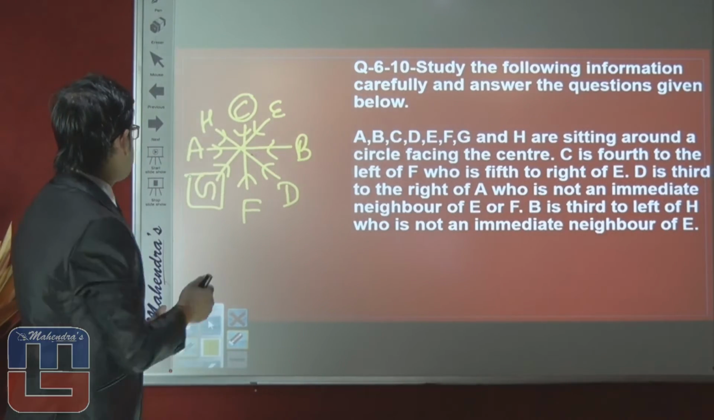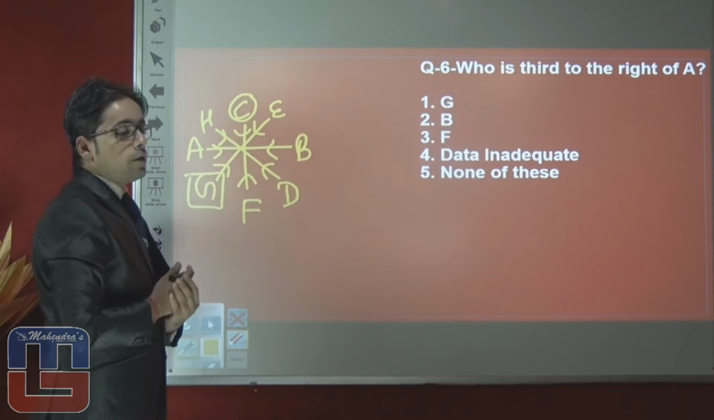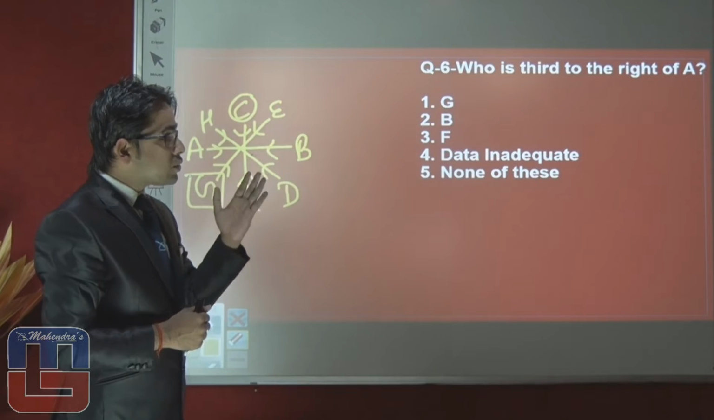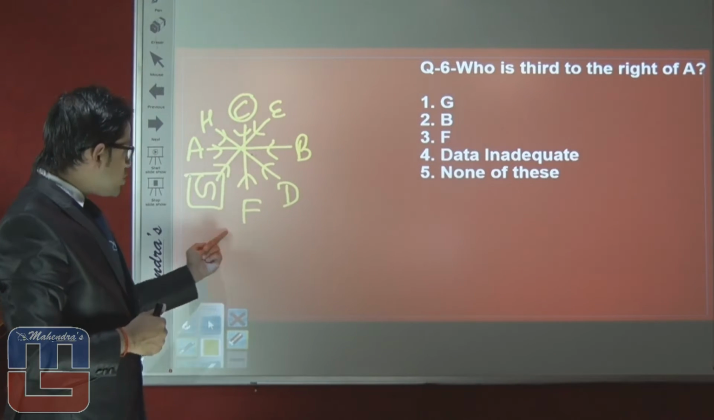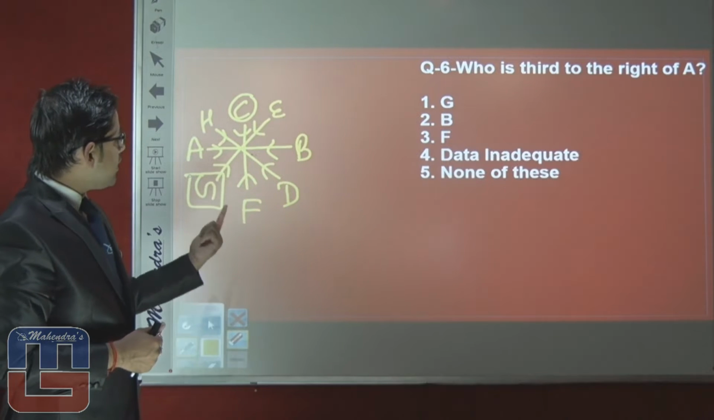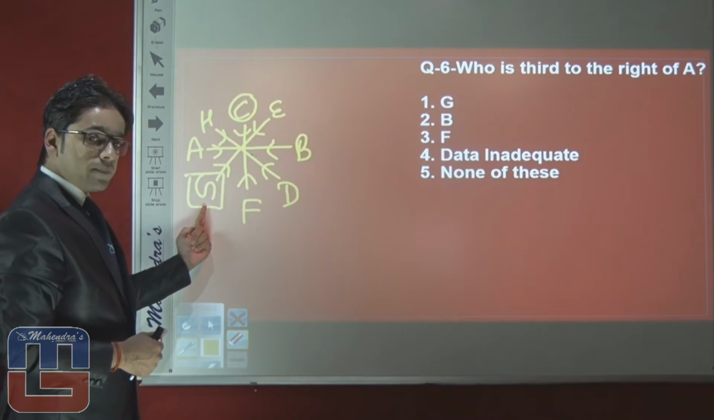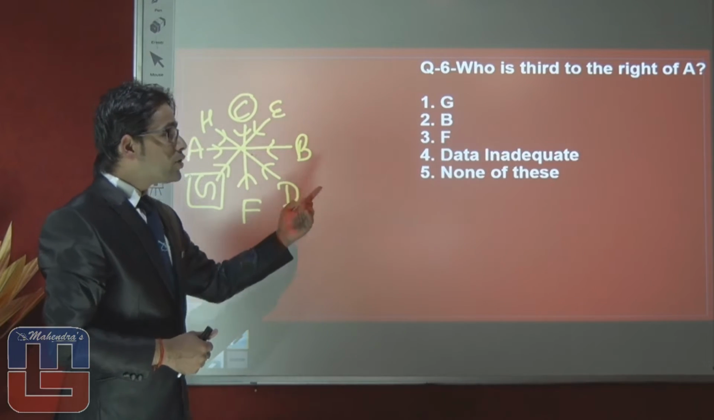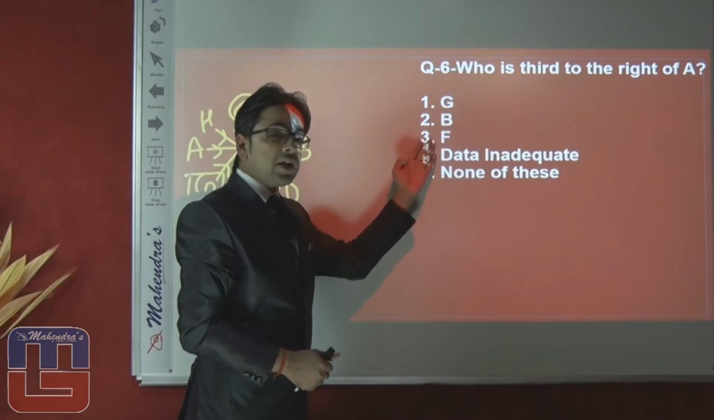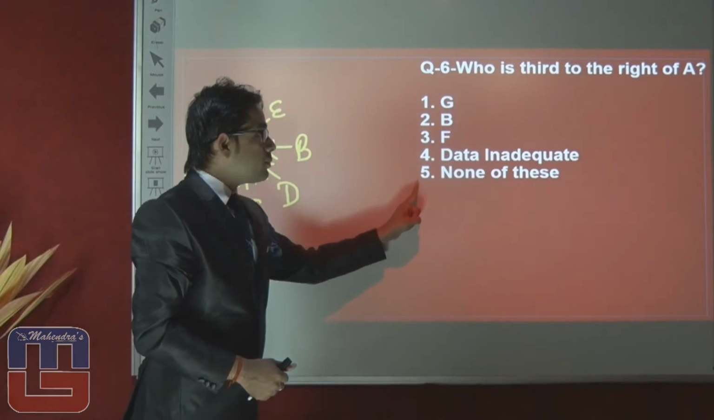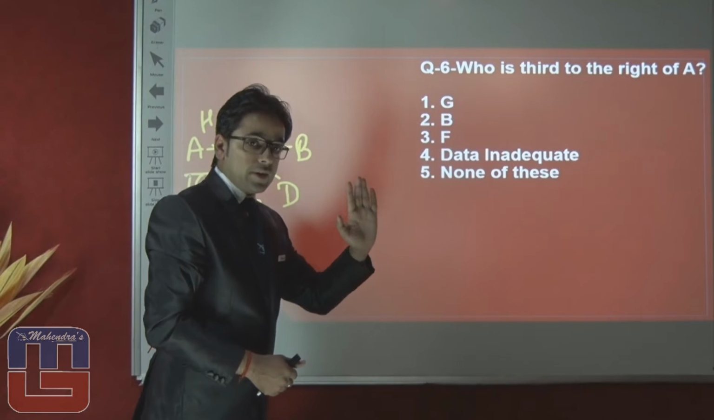So let's move on toward the question, what the examiner wants from us. First question is talking about who is third to the right of A. All the positions are fixed, so we can easily conclude. First right of A is G, second right of A is F, and third right of A is D, which is not mentioned in any of the options. So the right answer of this question will be option number 5, that indicates none of these.